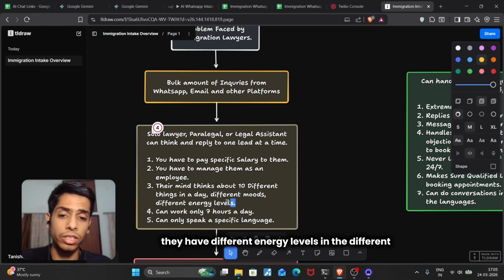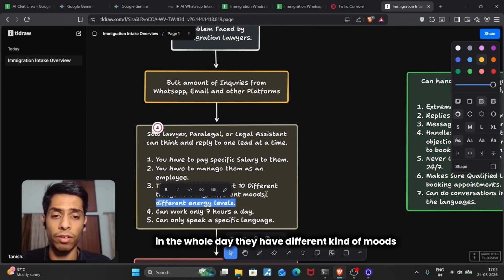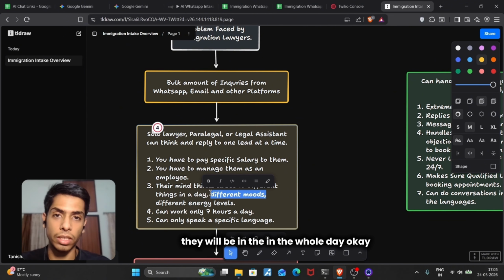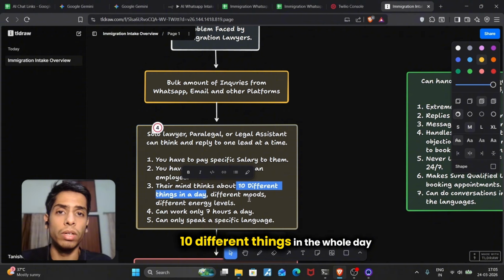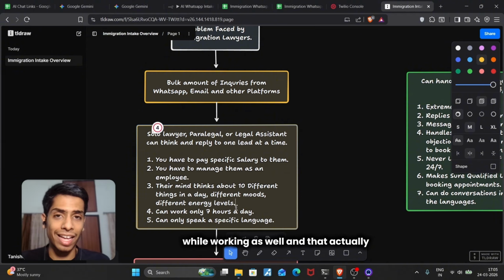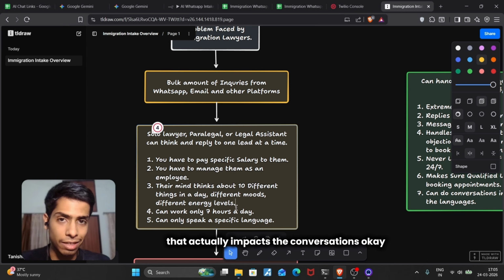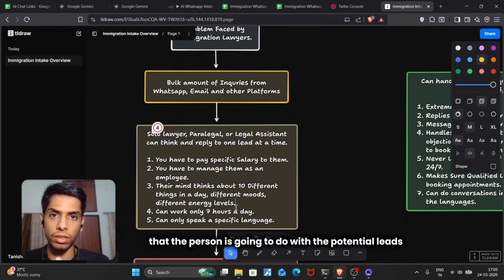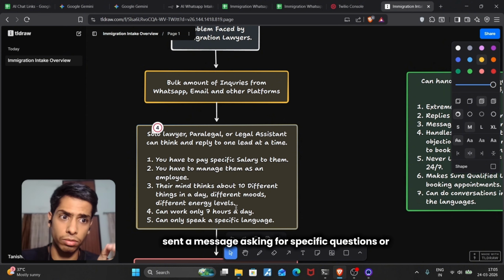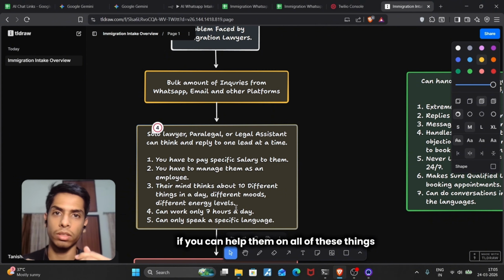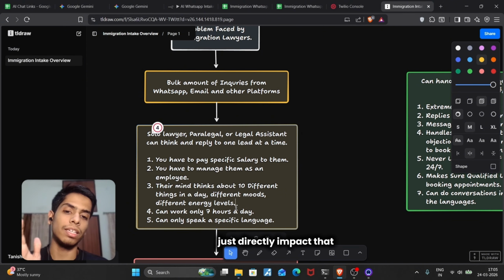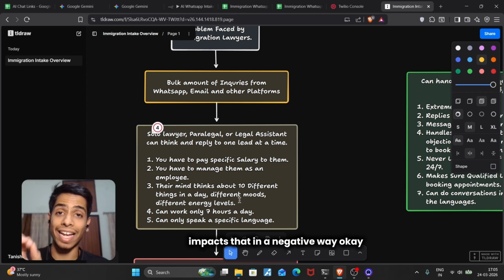They have different energy levels and different kinds of mood swings in their whole day. Like I said, they're going to think about 10 different things in the whole day while working as well, and that directly impacts the conversations the person is going to have with the potential leads who have sent a message asking specific questions, looking for consultations, or having some doubts, wanting to know if you can help them. This directly impacts that in a negative way.